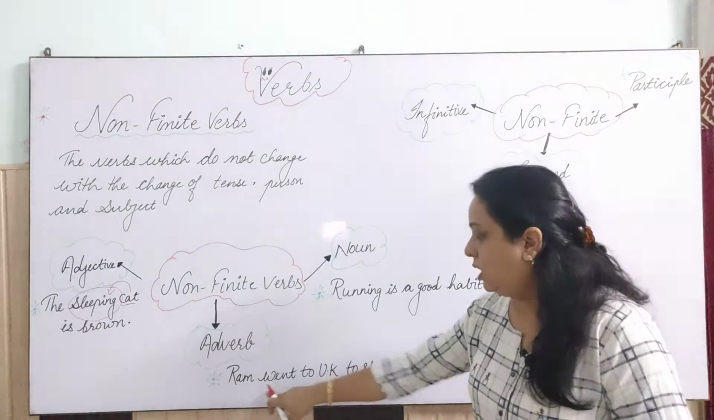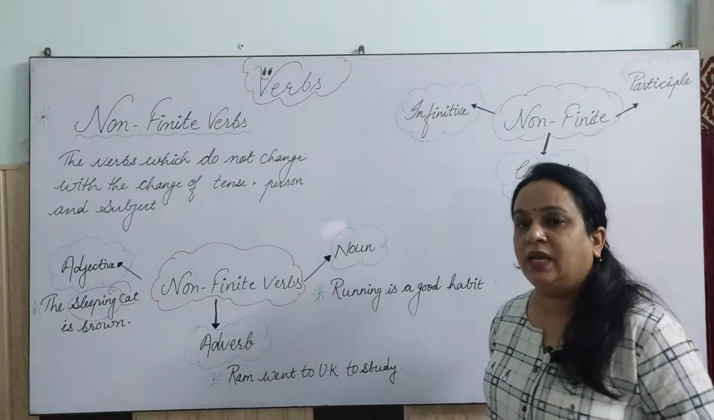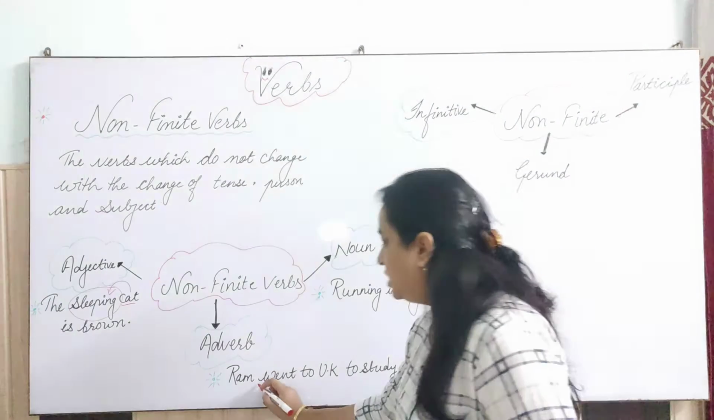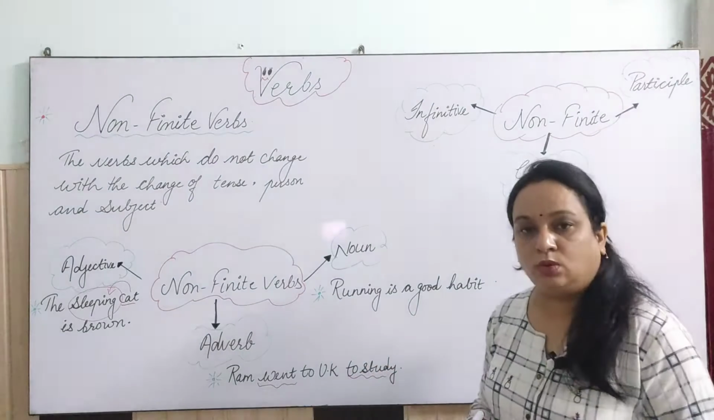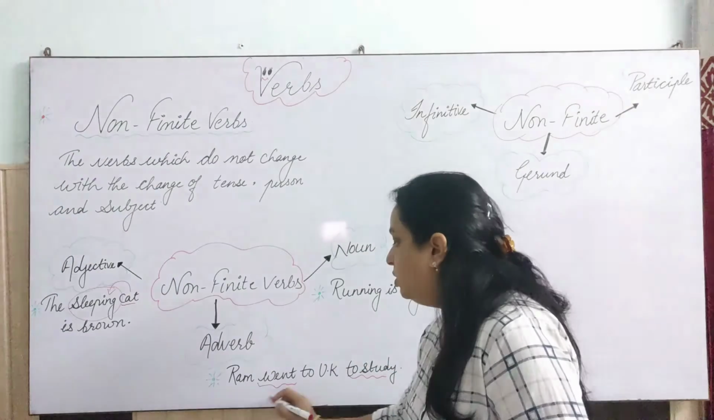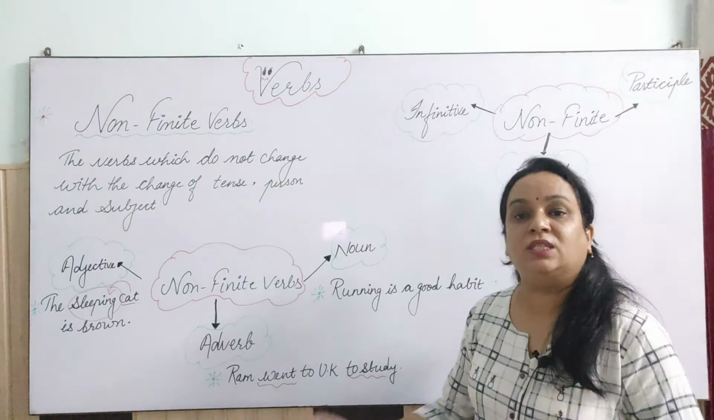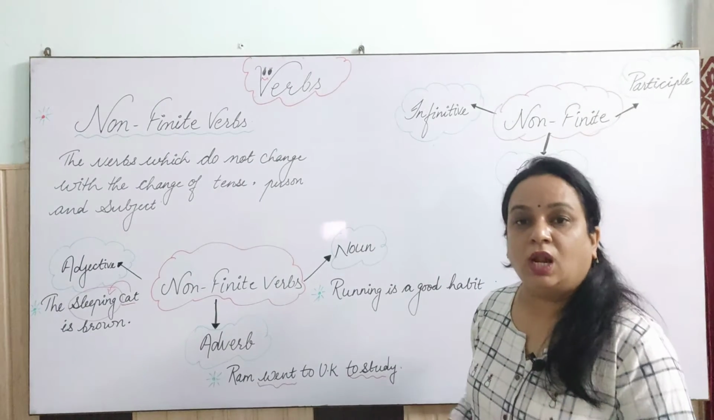Now, Ram went to UK to study. Here we can see two verbs, as I told you in the previous video: went also and to study also. Clear? Now this verb: Ram went, or Ram is going, or Ram goes, Ram will go.